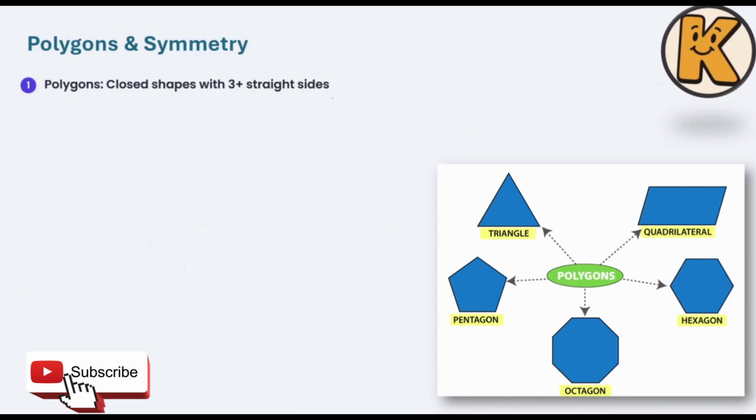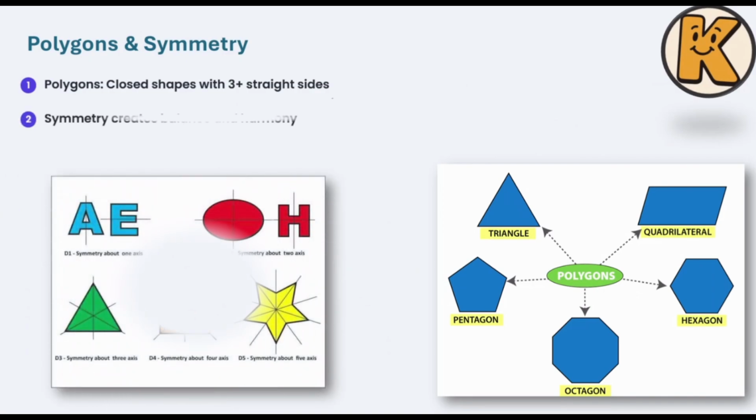So if we have closed shapes with more than three straight sides, they are considered polygons. The triangle itself is a polygon, as are the pentagon, the octagon, and the hexagon. We also have the quadrilateral, which will be talked about, but not in that much detail. Each one of these is considered a polygon.